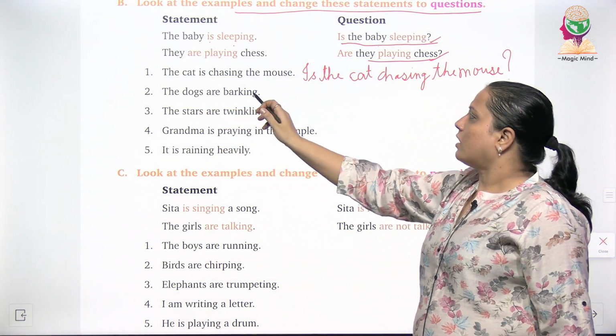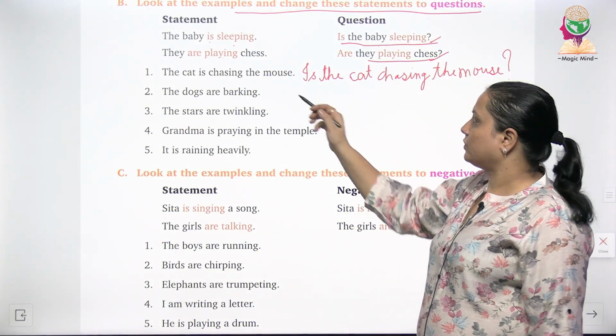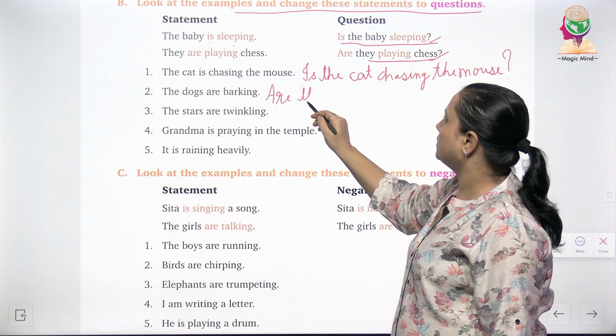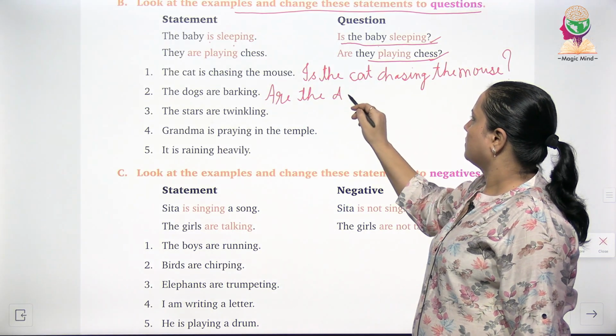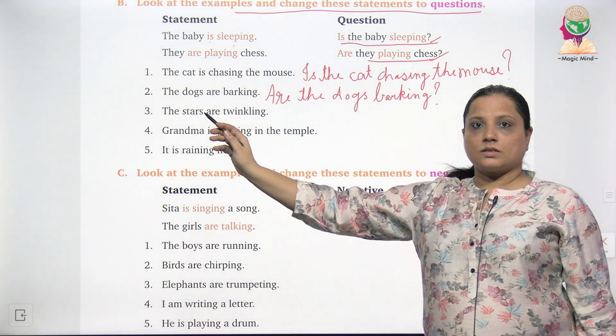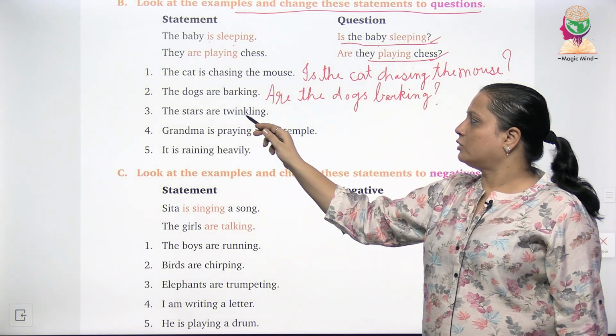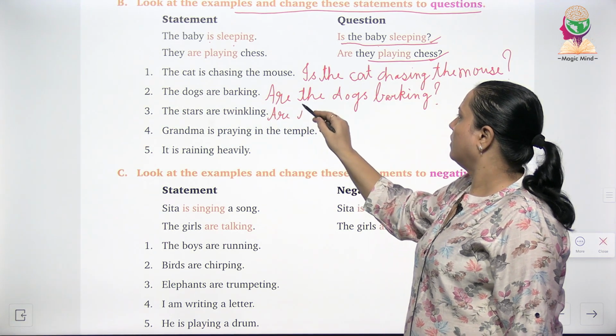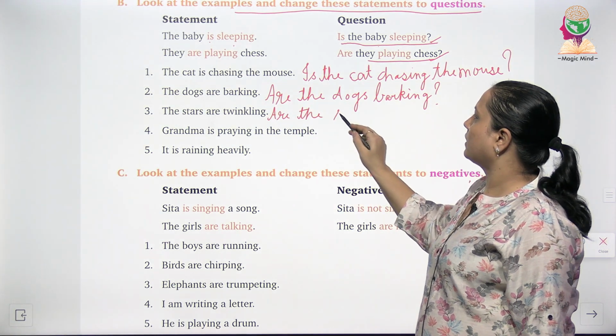The dogs are barking. Again this question will begin with are. Are the dogs barking? Next, the stars are twinkling. So we will begin with, are the stars twinkling?